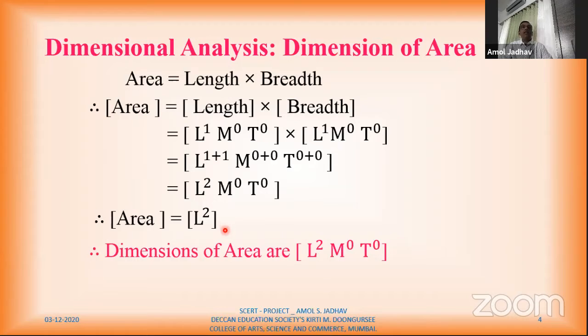To find out the unit of area, I'll move to my dimensions. Here, length, 2 times length. So if I talk in terms of SI units, what is the unit of length, which is meter? But here L square is there, na? 2 times L. So meter square. Then mass is 0. So there is no question of kilogram. Time is 0. Therefore, there is no question of second also. So I'll consider only the unit of length because I am having only this quantity, which is length, 2 times. So the unit of area is now meter square.